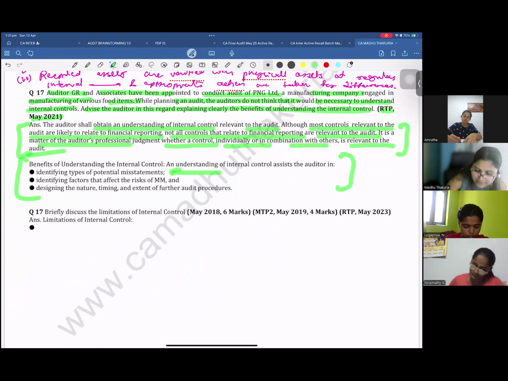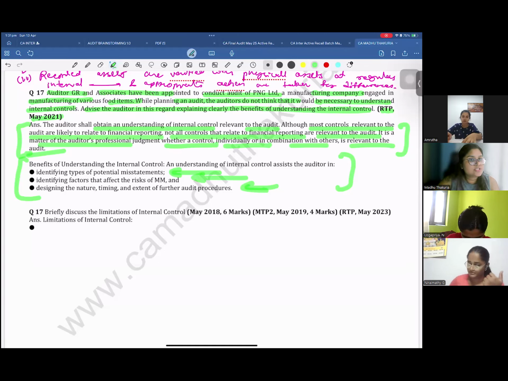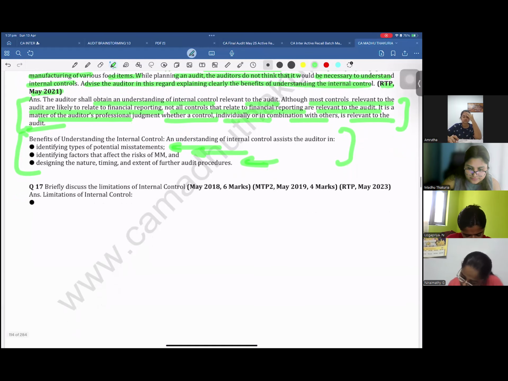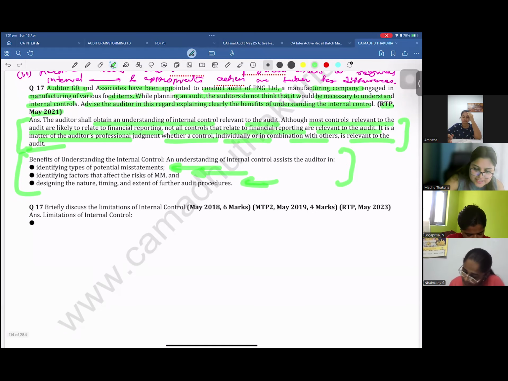First, you have to identify the type of potential misstatement. Second, it helps in identifying the factors that affect the risk of material misstatement. Third, it helps in determining the nature, timing, and extent of further audit procedures. Quickly, in keywords only. Another basic question that will come into your exam.